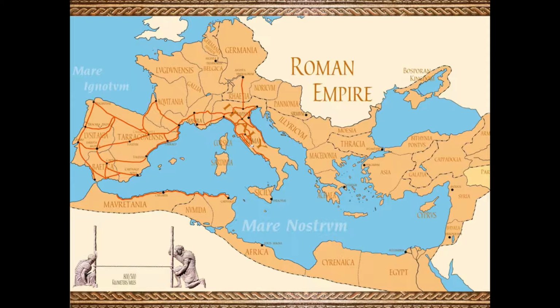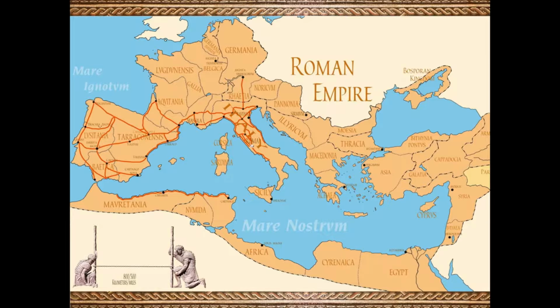44 BC, Julius Caesar is assassinated. Julius Caesar is assassinated on the Ides of March by Marcus Brutus. They hope to bring back their republic, but instead, a civil war breaks out. 27 BC, the Roman Empire begins. Octavius appoints himself Augustus, which means the first emperor.